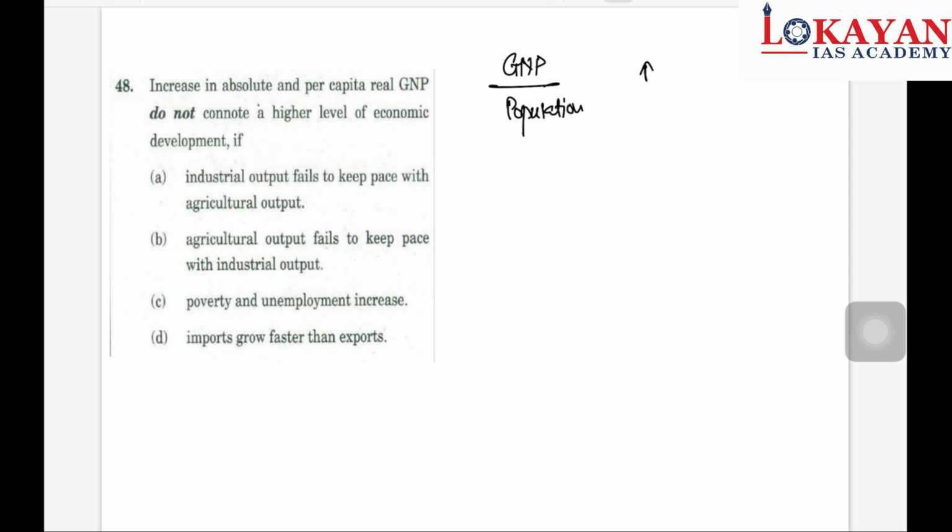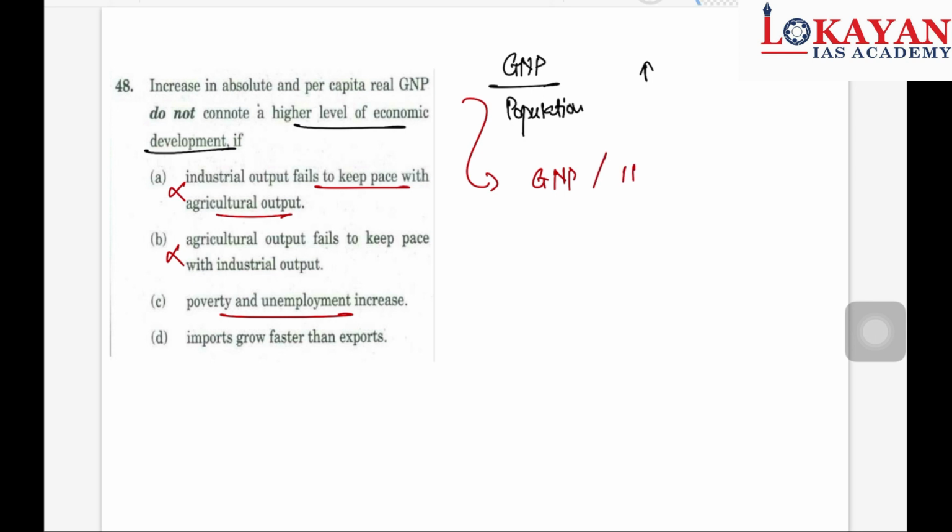So this is increasing. So it will not show higher level of economic development if industrial output fails to keep pace with agricultural output. Totally irrelevant option because we are not concerned with sector wise estimations. Again, second one is similar. Now read third one. Poverty and unemployment increase. So this might be the option. Why? This might be the correct option. Why? See, GNP per capita is increasing. So what does it show? That your GNP, or you can say national, here for simplicity we will take it as GDP. GDP is increasing.